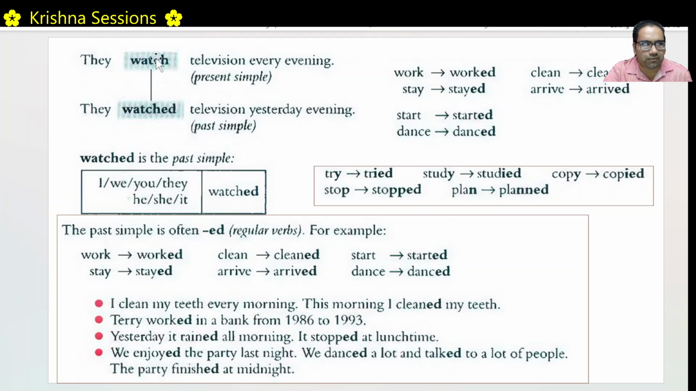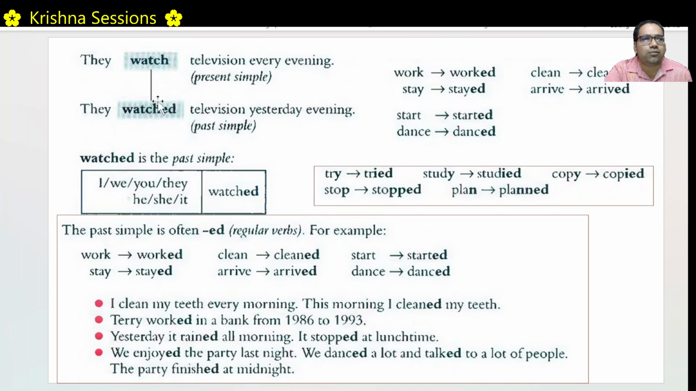This is a simple verb. Watch and watched. He, she, it watches. I watch. For all other cases, it is simple watch. I, we, you, they watch. He, she, it watches. So watch has got two forms only in present tense, watch and watches. Watch for I, we, you, they, and watches for he, she, it. But in past tense, there is only one form, watched. For everyone, I, we, you, they, he, she, it, it is watched only.